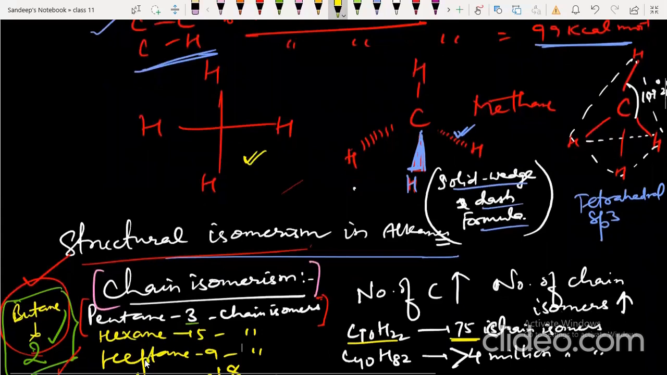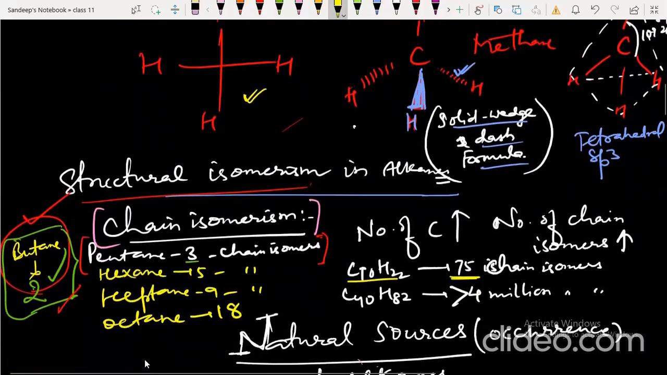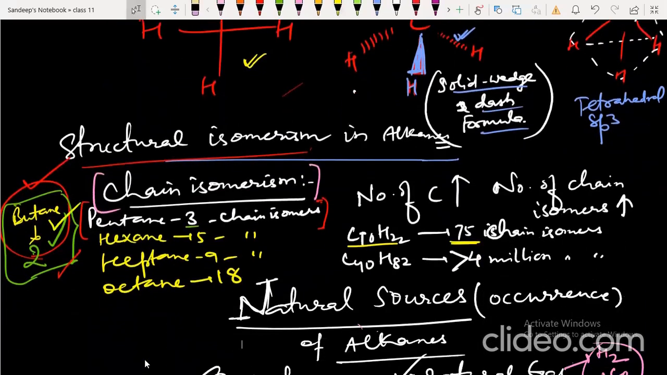Now, structural isomerism in alkanes. Alkanes mostly show chain isomerism. Butane has 2 chain isomers, normal butane and isobutane. Pentane has 3 chain isomers, normal pentane, isopentane, neopentane. Hexane has 5 chain isomers, heptane has 9, octane has 18.